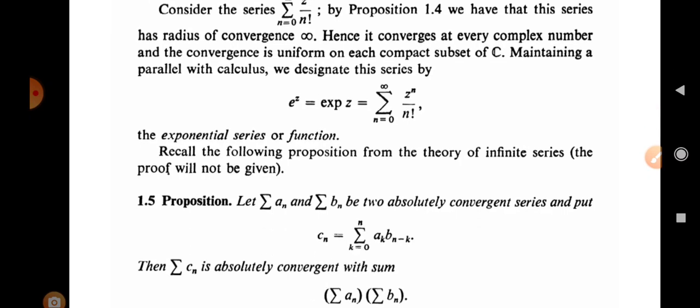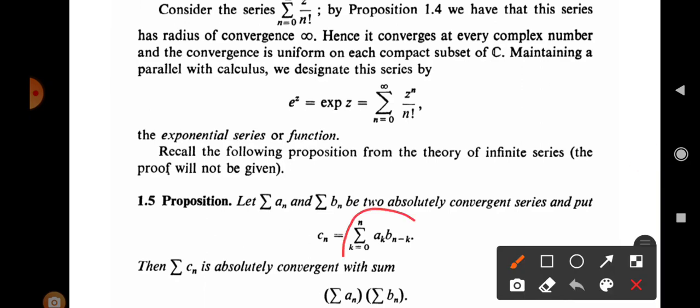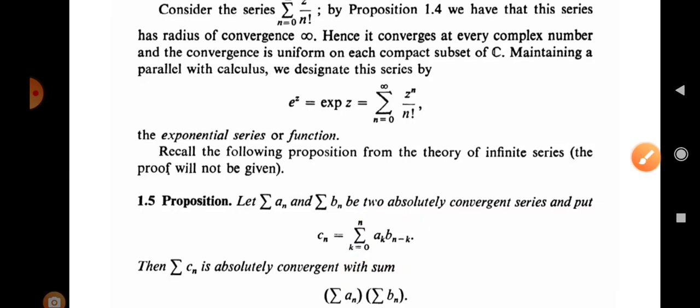Also we have one of the propositions: let summation of a_n and summation of b_n be two absolutely convergent series, and put c_n equal to summation of a_k b_(n-k), k running from 0 to n. Then summation of c_n is absolutely convergent, with the product of these two series. That is, summation of c_n is absolutely convergent with sum equal to summation of a_n times summation of b_n.